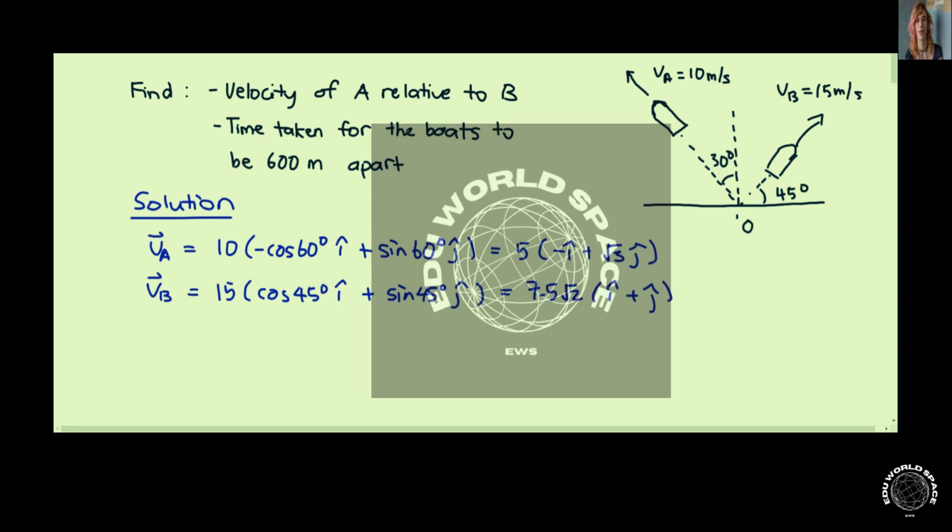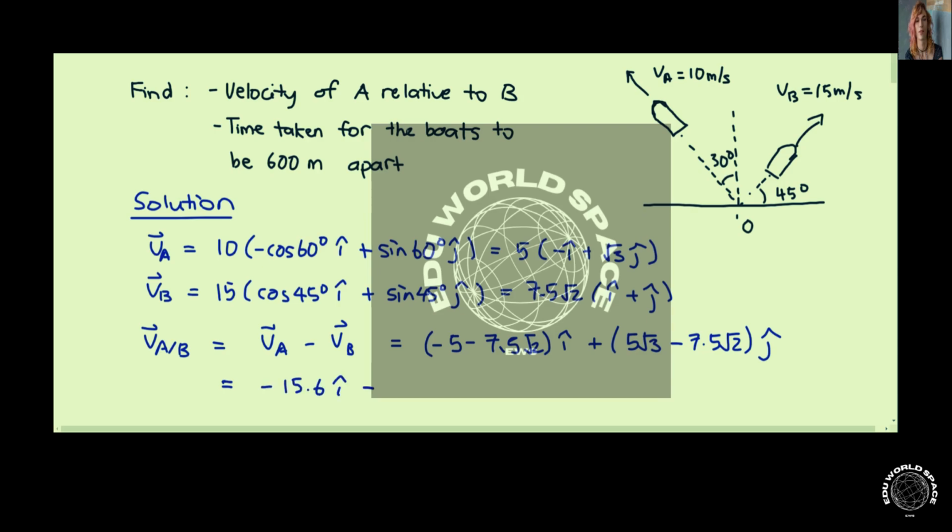The velocity of A relative to B is defined to be the velocity of A minus the velocity of B. So what you need to do is just group the terms by components. You have minus 5 minus 7.5 root 2 i hat plus 5 root 3 minus 7.5 root 2 j hat. And then in numbers, you have negative 15.6 i hat minus 1.95 j hat.